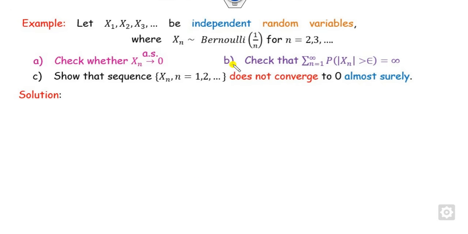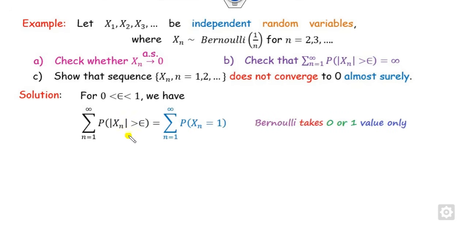For example, like here, suppose xn follows the Bernoulli distribution. Can you find the mean of these? What is the mean of the Bernoulli distribution? This is nothing but p. What is p here? It is 1 by n. So we can start from here. Since epsilon is always greater than 0, and Bernoulli takes only 0 and 1 values, what is the meaning of that? This is nothing but 1.